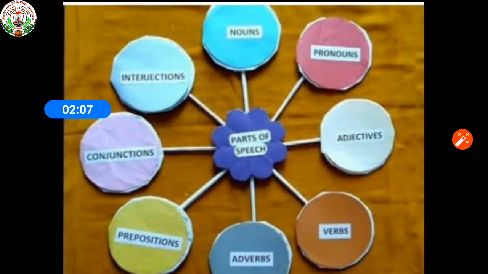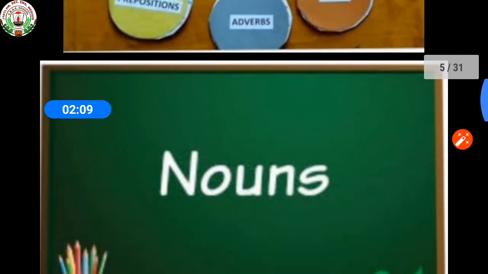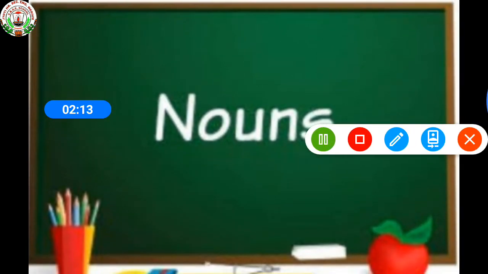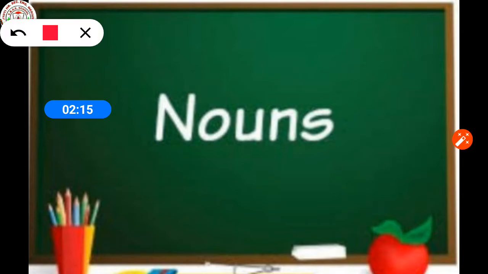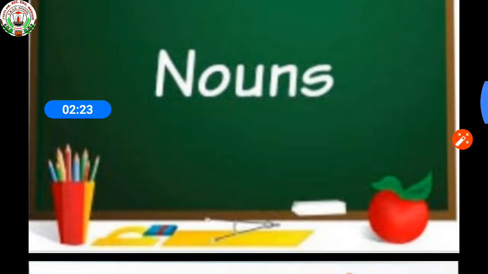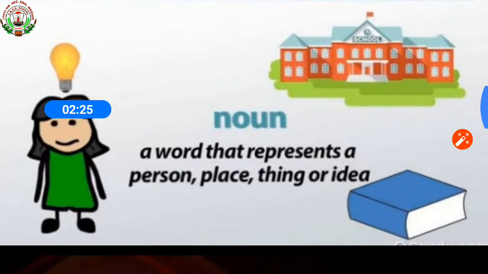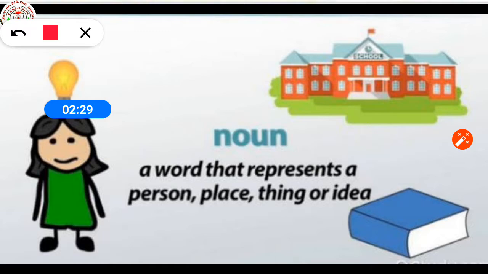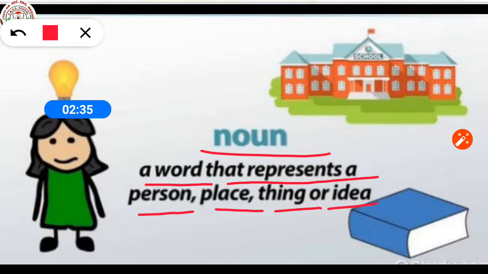So, in today's class, we are going to study nouns in detail. We just see what are nouns. So, see the definition. Noun means a word that represents a person, place, thing or idea.